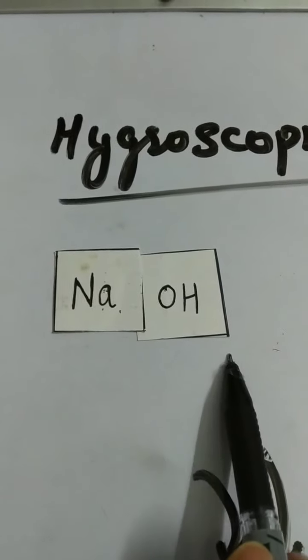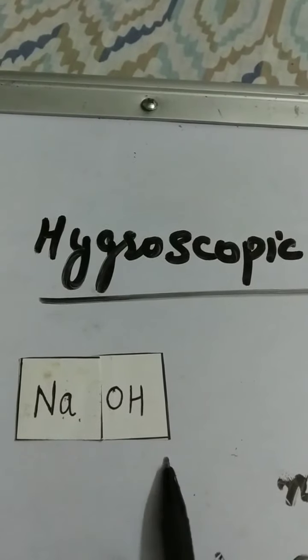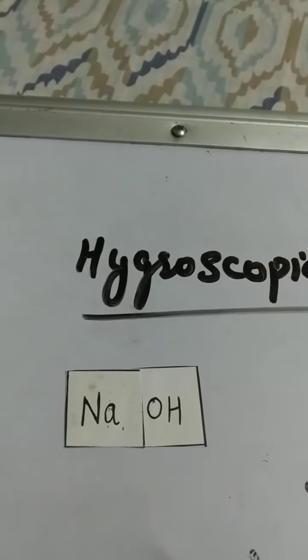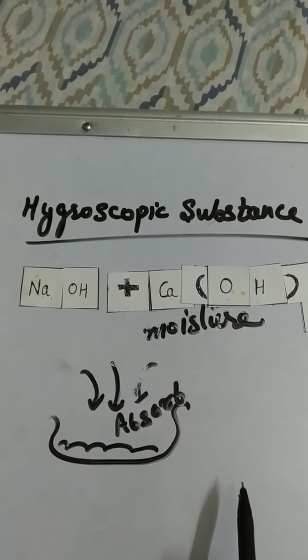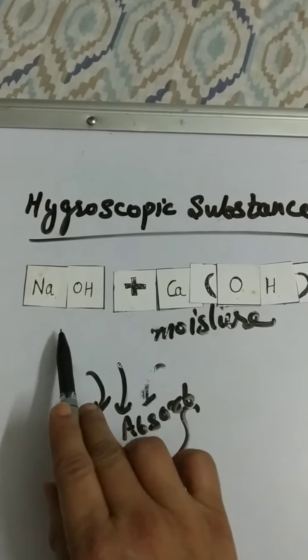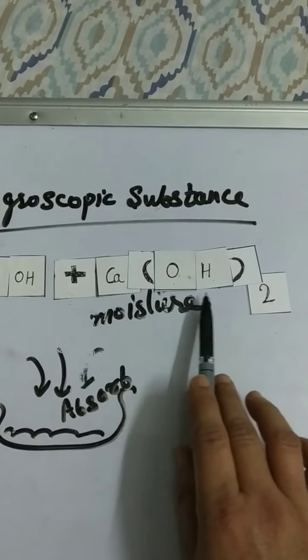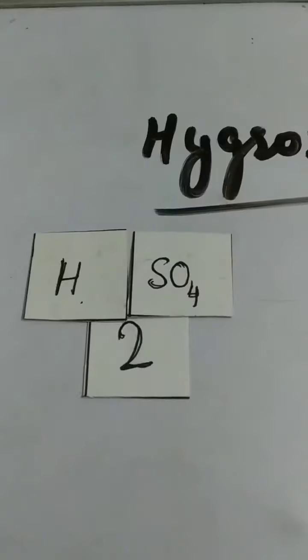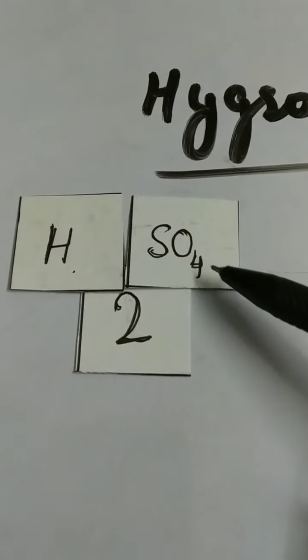Sodium hydroxide, NaOH. Soda lime, NaOH plus Ca(OH)2. Sulfuric acid, H2SO4.